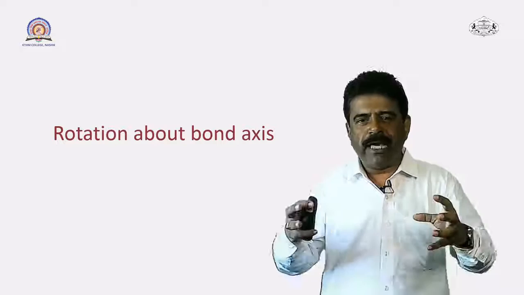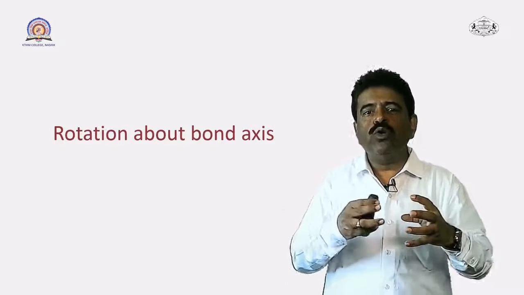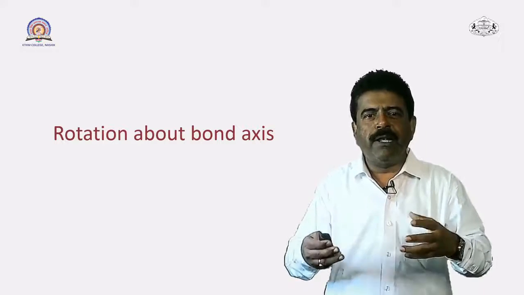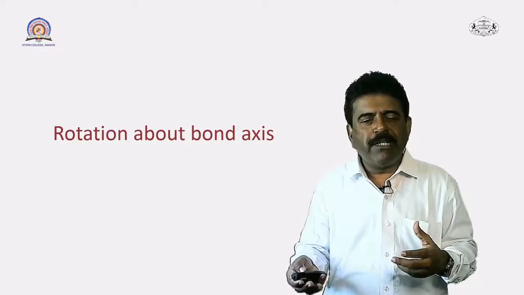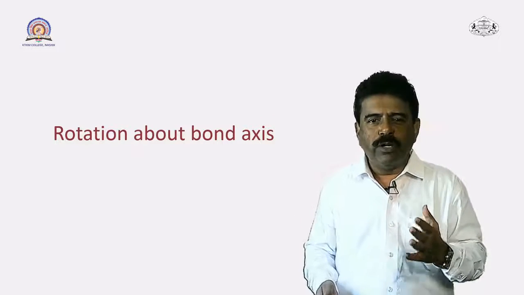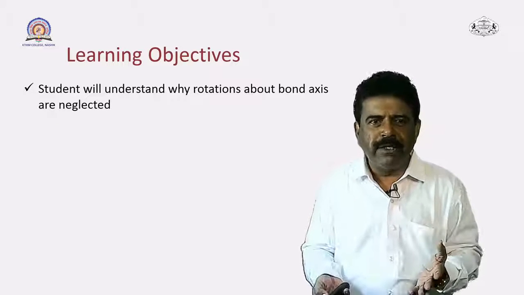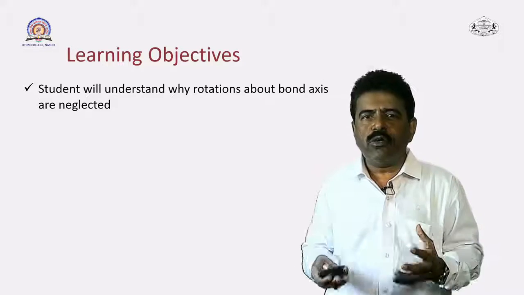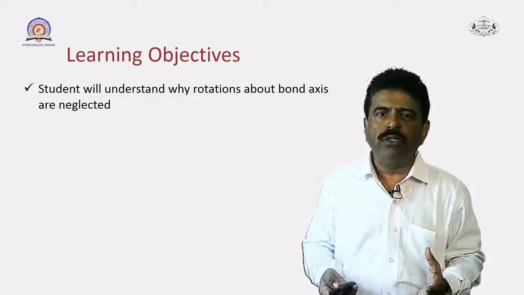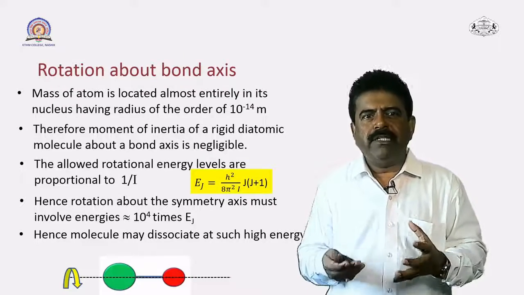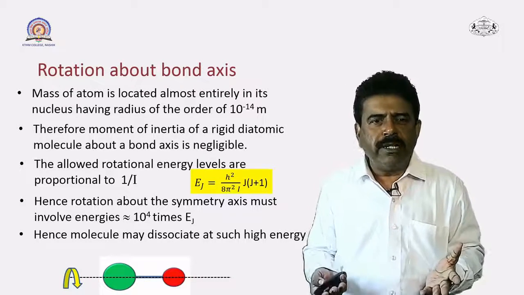Bond axis means the imaginary line joining the two atoms. That is what we are going to discuss. After studying this part you will understand why rotations about the bond axis are neglected. So, let us see why these rotations are neglected.